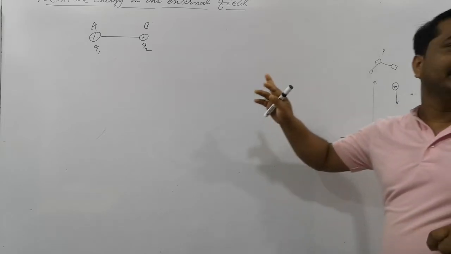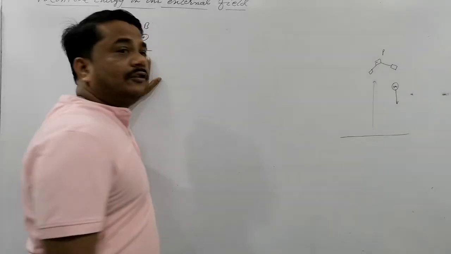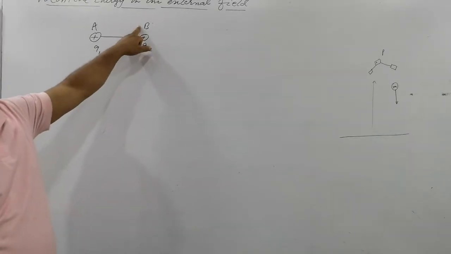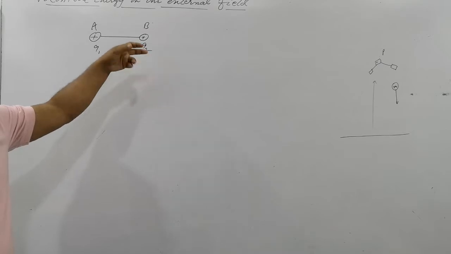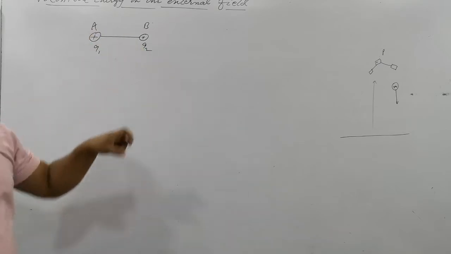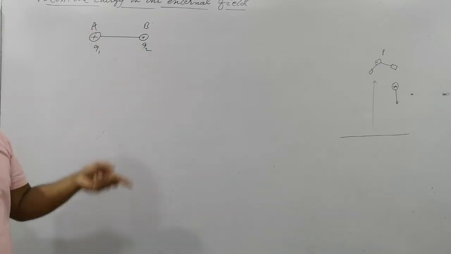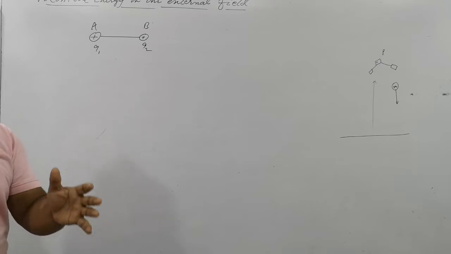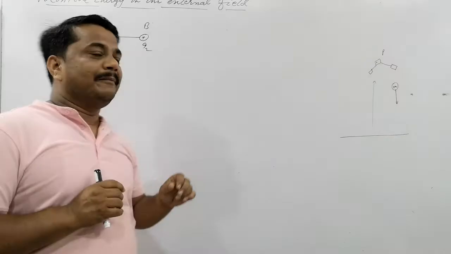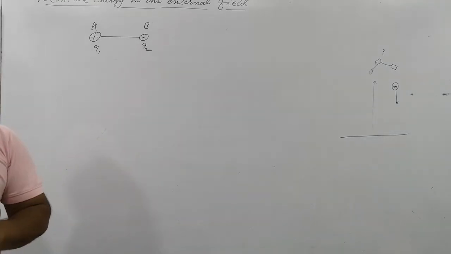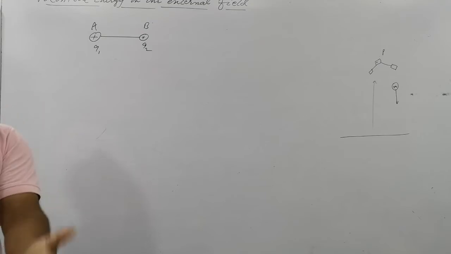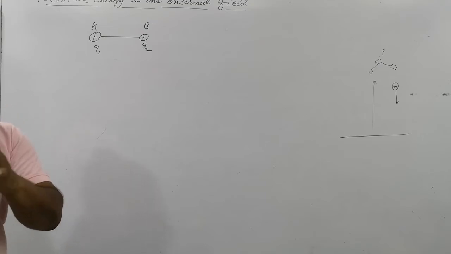The same happens here. This Q2 charge will not automatically come to point B at a certain position vector with respect to the first charge, right? You need to do the work because repulsion will be between them, and you do the work against the repulsion. So this is called its configurational energy. It means you have developed a system of two charges. In making this system you have done work, and work does not go waste.